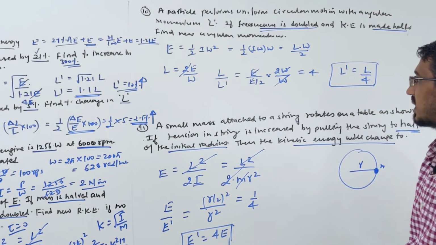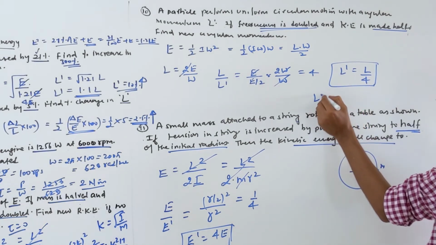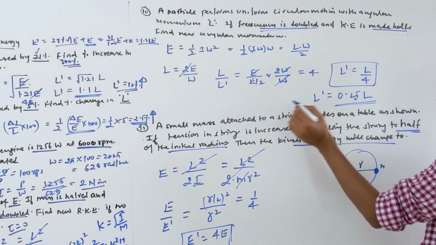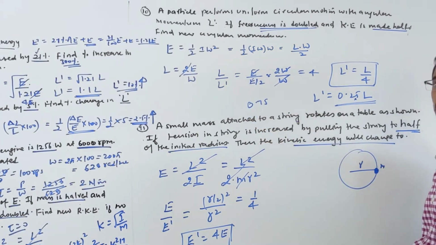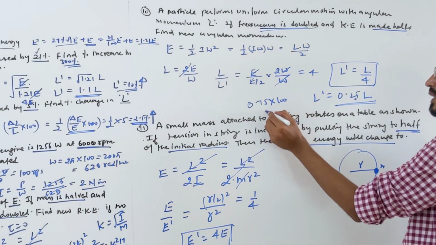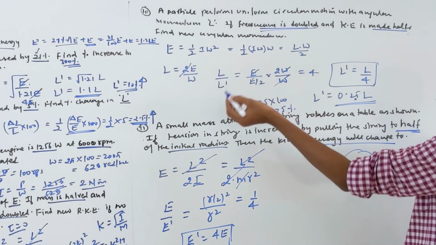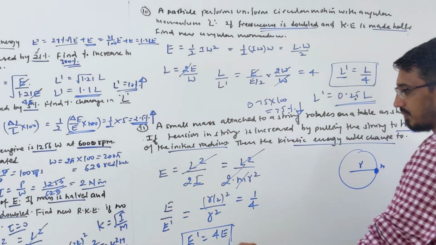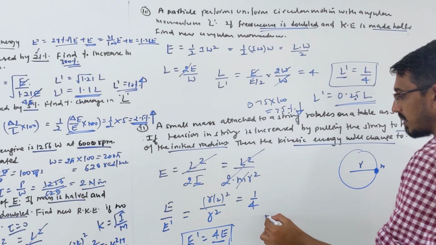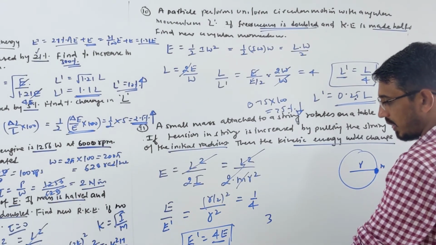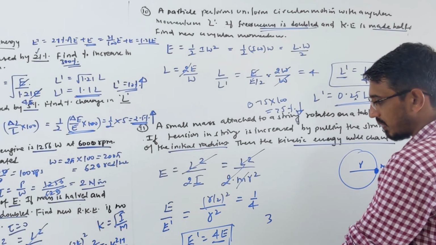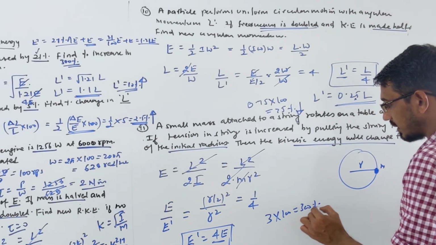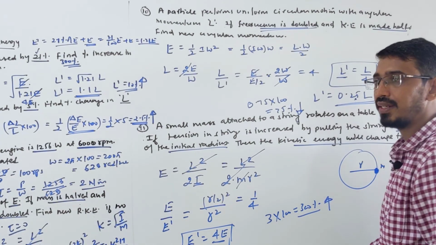Suppose they ask for a percentage answer. You can also write L dash as 0.25 times L. So it is reduced by 0.75, into 100, so that gives 75%. It means the momentum will be reduced by 75%. And here it is 4E, meaning originally it was E, now it became 4E, so increased by 3 times. 3 into 100 means 300%. That's the increase in your kinetic energy.